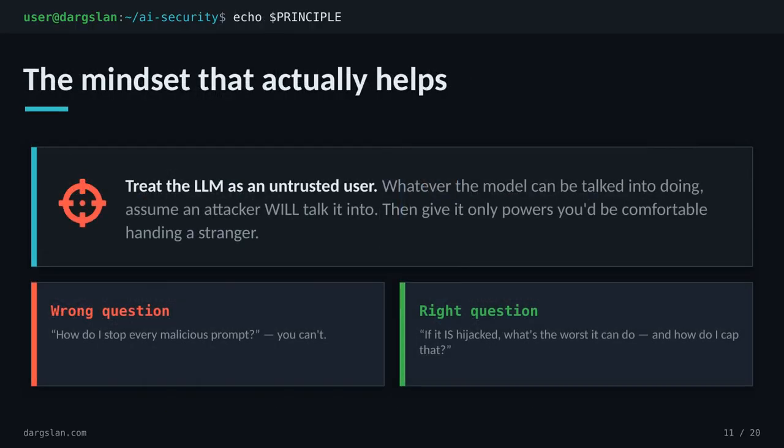And that leads to the mindset shift that actually pays off. Treat the LLM like an untrusted user, because whatever it can be talked into, eventually someone will talk it into. So stop asking the unanswerable question, how do I block every malicious prompt? You can't. Ask the useful one instead. If this thing gets hijacked tomorrow, what's the worst it can do? And how do I cap that ceiling today?